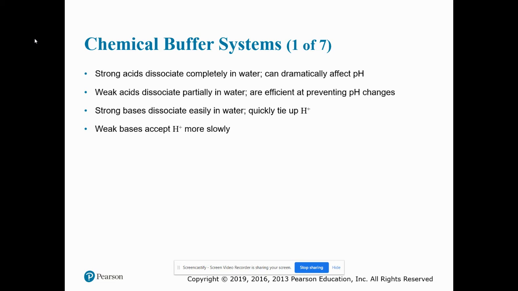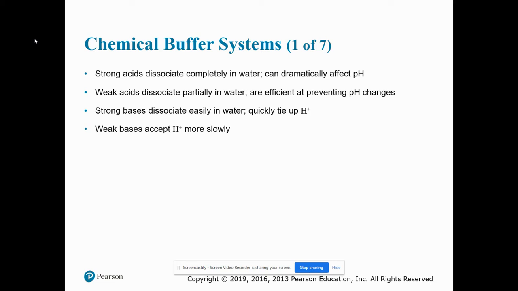So when we start talking about chemical buffer systems, we first need to talk a little bit about acids and bases. In the beginning, I meant like the first video, I believe, or maybe the second video, we talked about the fact that acids and bases are electrolytes, and electrolytes dissociate in water.